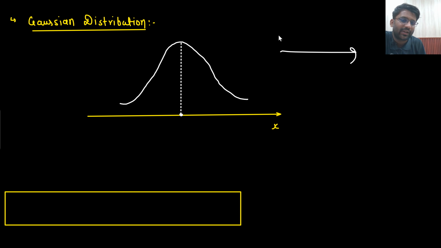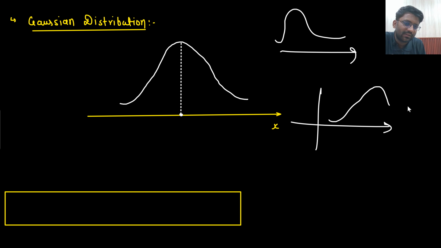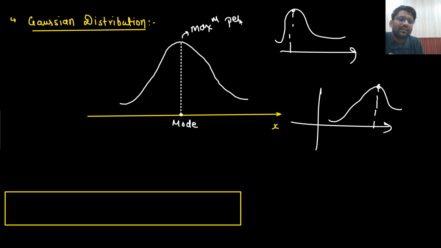Let any distribution you make, let's say I make the distribution in this manner. You would know that around this particular point there are maximum people. So this particular point will be the mode, because here there are maximum people. Let's write down maximum people only. You would understand the meaning of people here: I'm just talking about the marks of students.